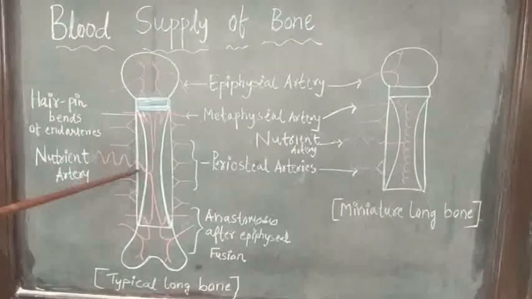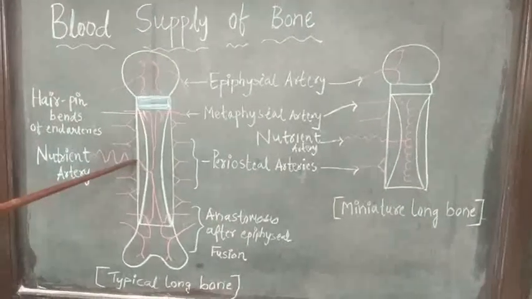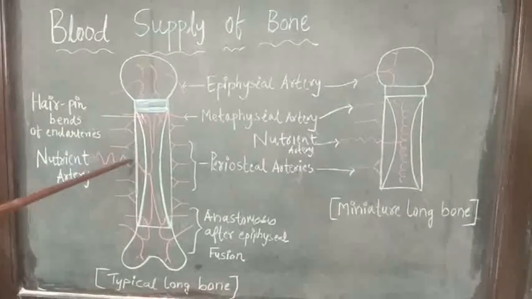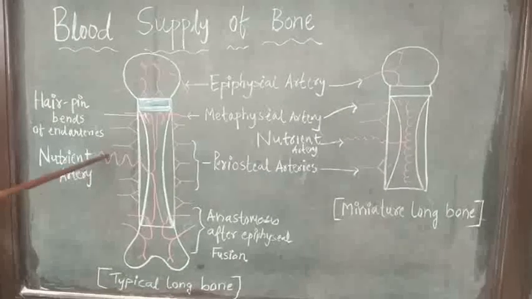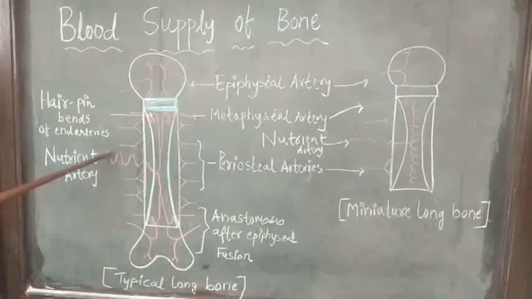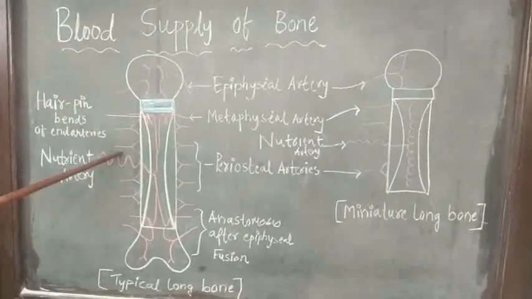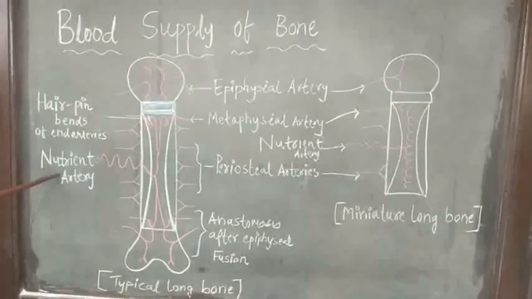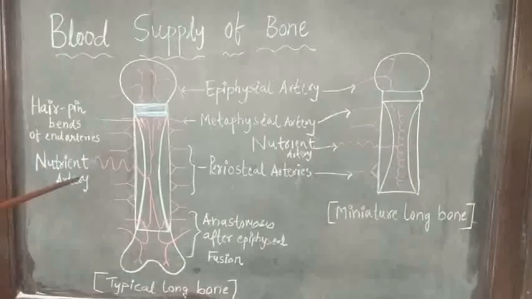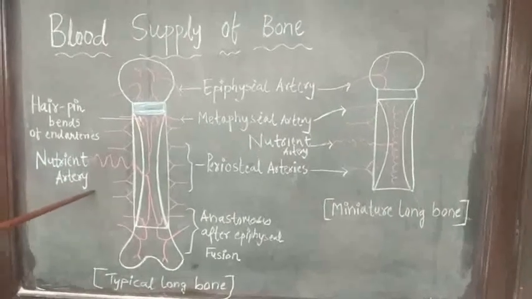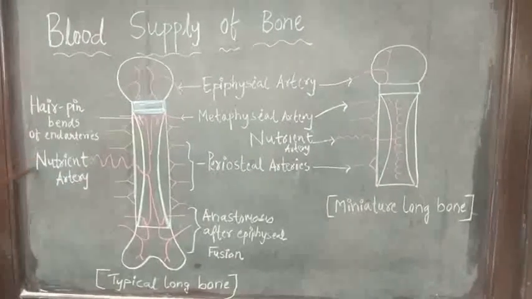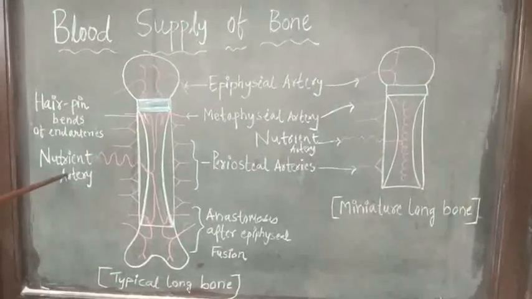enters into the bone through the nutrient foramen at the middle of the shaft of the bone. Before entering into the bone, the nutrient artery shows a tortuous course. Why is the nutrient artery tortuous? Tortuosity of the nutrient artery helps to decrease the blood pressure, and it allows movement of the bone without affecting the nutrient artery.